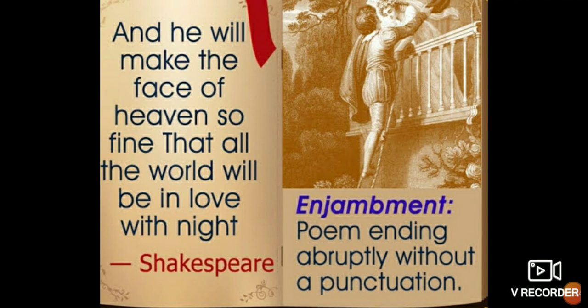See one example I am giving you. And he will make the face of heaven so fine that all the world will be in love with night. You can see this is one paragraph taken from a poetry. Here, can you find any full stop, comma, anything? Nothing is there. So which figure of speech is used in this poetry? Here, enjambment is used, because we are getting no punctuation marks.